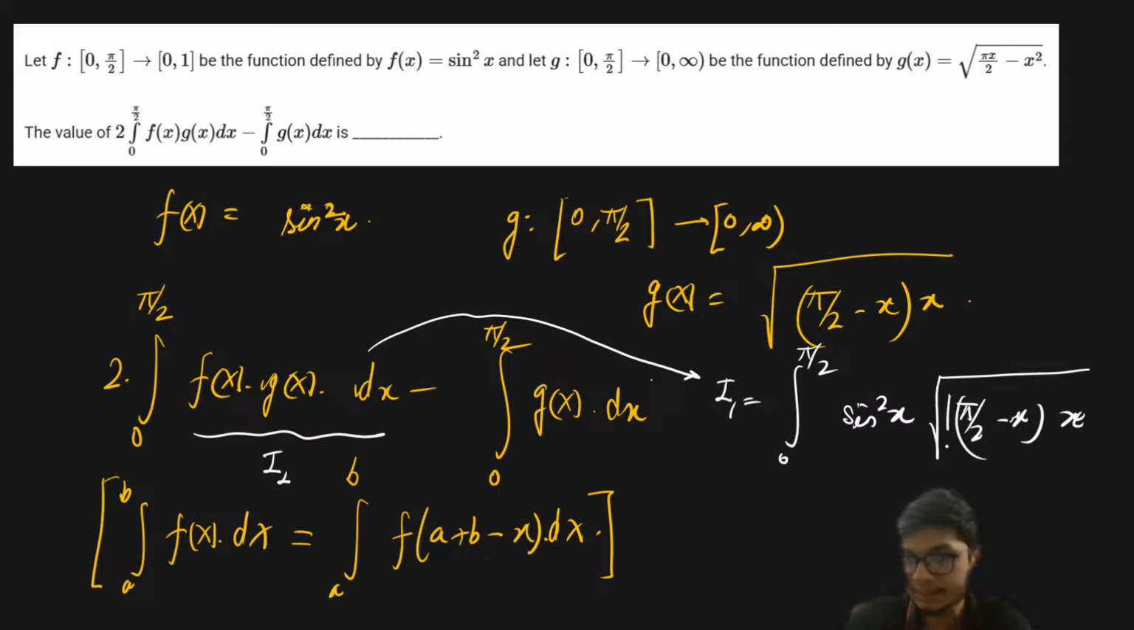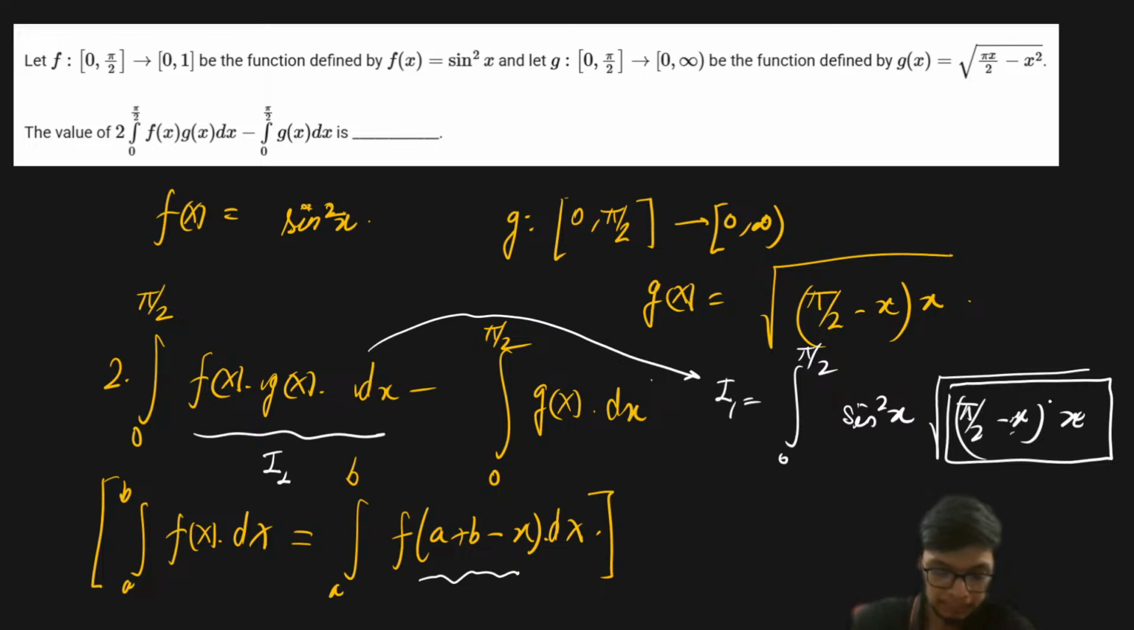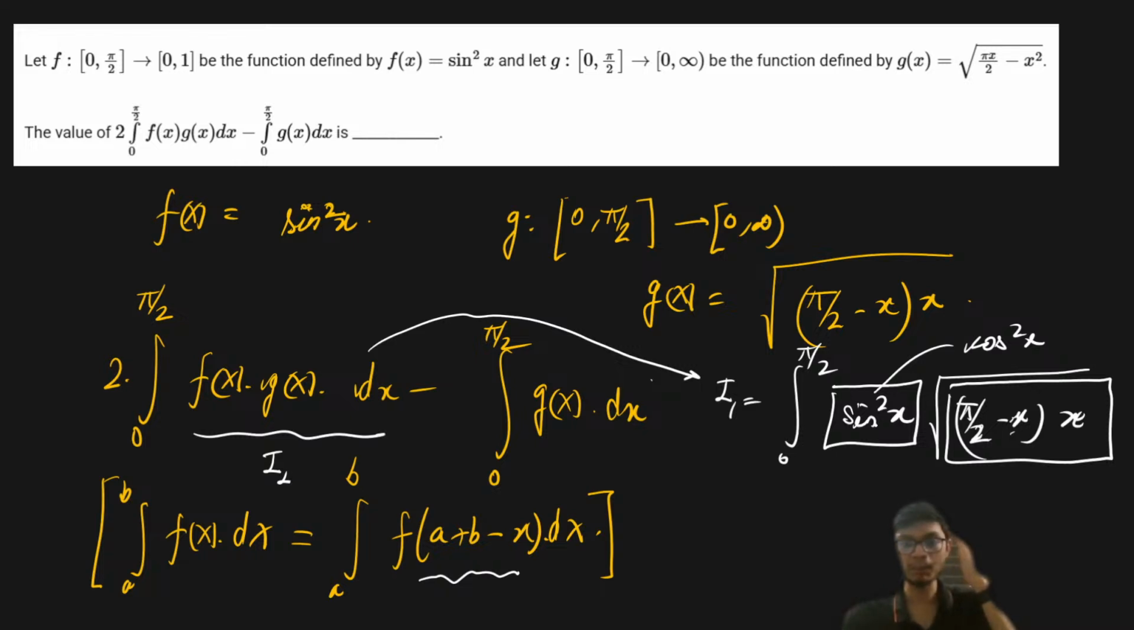Now the interesting part is that this particular function will remain as it is, right? If I do this particular replacement by a plus b minus x, this part of the function is going to remain as it is. But what is going to change is that this sine square x is going to change to cos square x. Now in this way, if I take the sum of both the parts, then sine square x and cos square x is going to come out as 1.